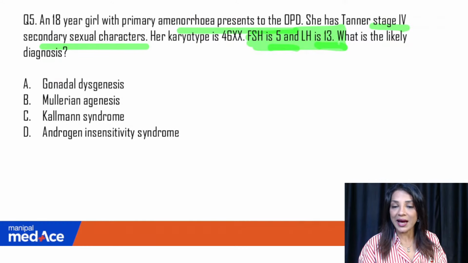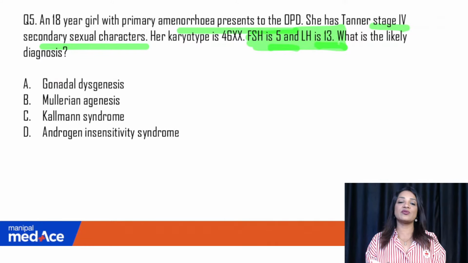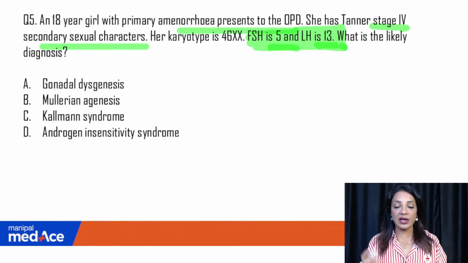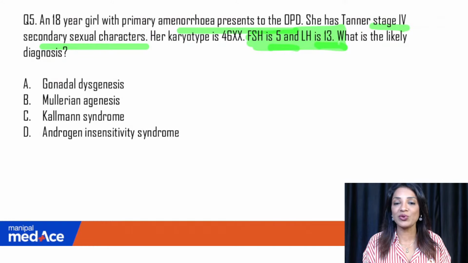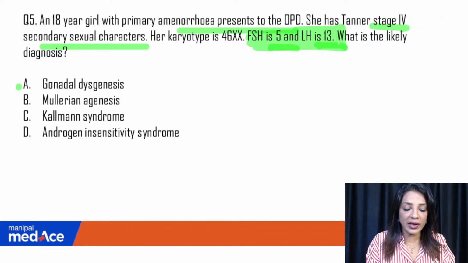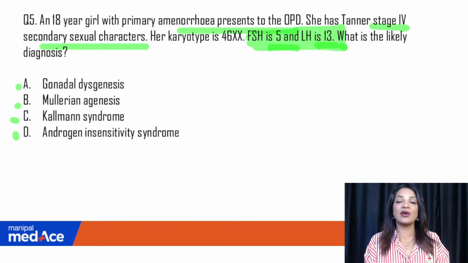That is PCOS. And this is exactly what I thought. I did not see the options, but once I looked at the main question, I thought, okay, 18-year-old, the most common reason for amenorrhea can be PCOS. Although not primary, it is generally secondary, but it may happen in primary also. But the good thing is they have not given you that option. PCOS is not there in the options. So the options are gonadal dysgenesis, Mullerian agenesis, Coleman syndrome, and androgen insensitivity.